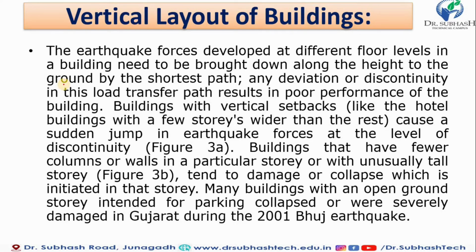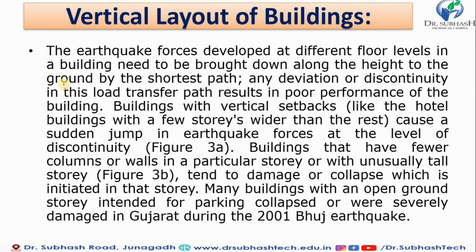Now vertical layouts of building. As we know, what should be the height and the base ratio. Now we move further on the vertical layouts of building. The earthquake force developed at the different floor levels in a building needs to be brought down along the height to the ground by the shortest path. So we know that the nearer to the ground, our story should resist significant effect during the earthquake.